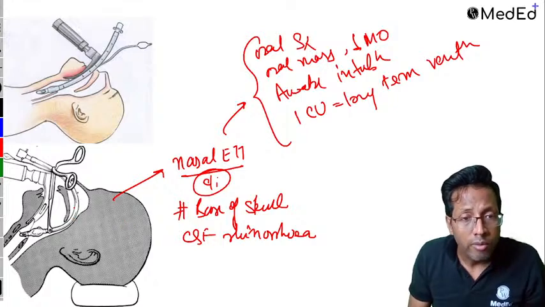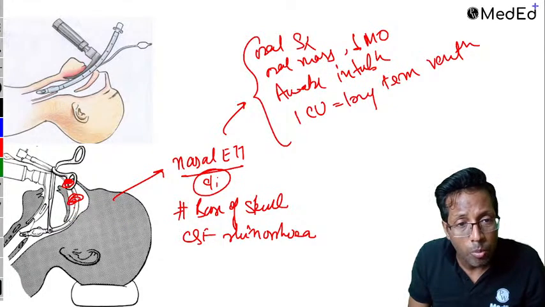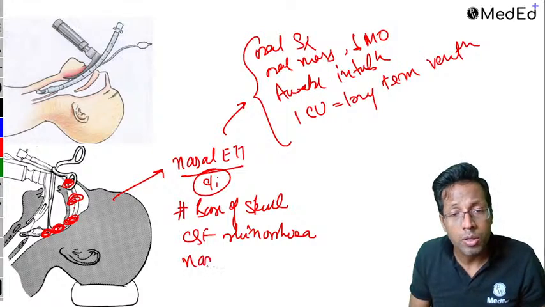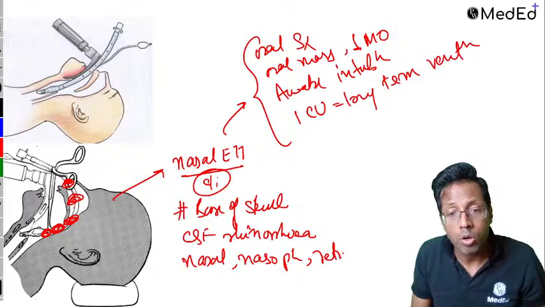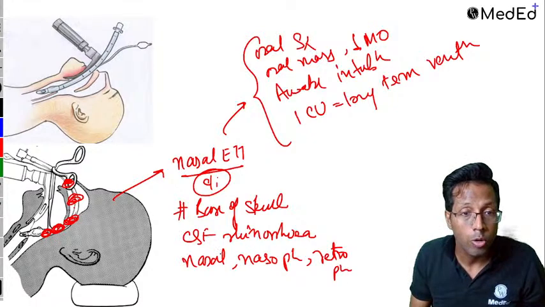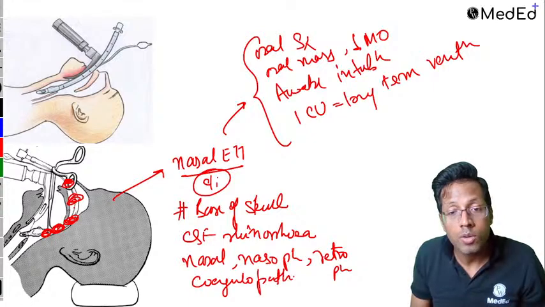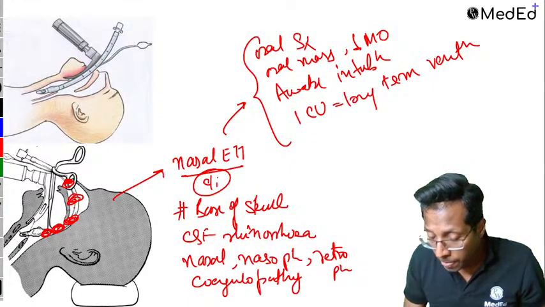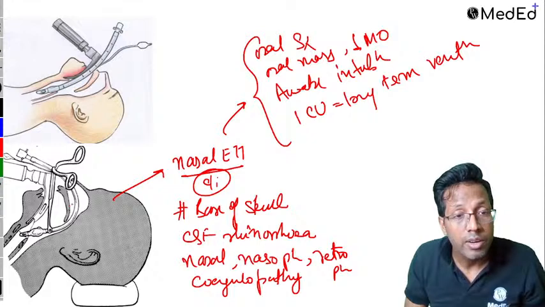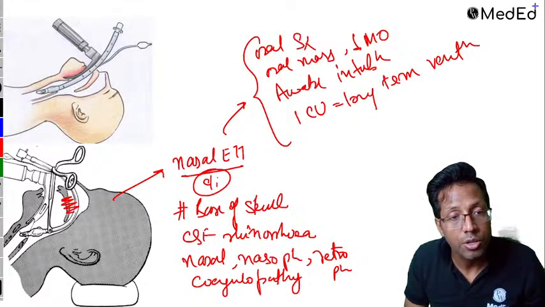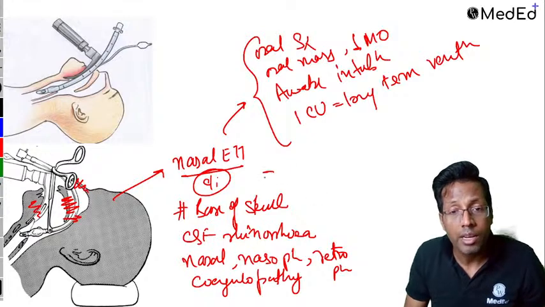Now someone has a nasal polyp, nasal adenoma, nasopharyngeal abscess, or retropharyngeal abscess. So any nasal pathology, any nasopharyngeal pathology, any retropharyngeal pathology, don't put an endotracheal tube through the nose. Coagulopathy, bleeding in the nose will take place, right? The last thing is someone having a fractured face. This is fractured, this is fractured. How will you put a nasal tube? In a facial fracture, you can't put a nasal tube.